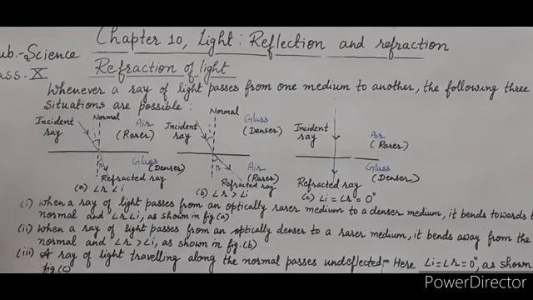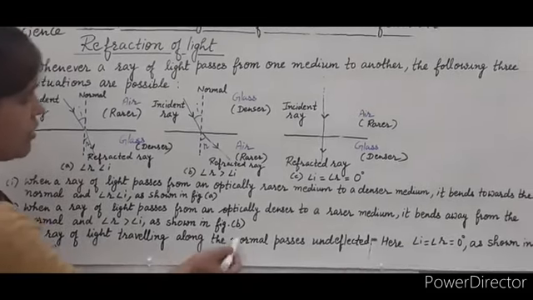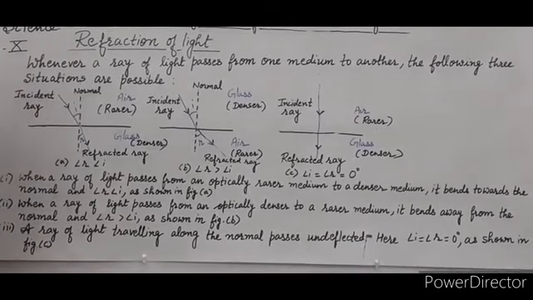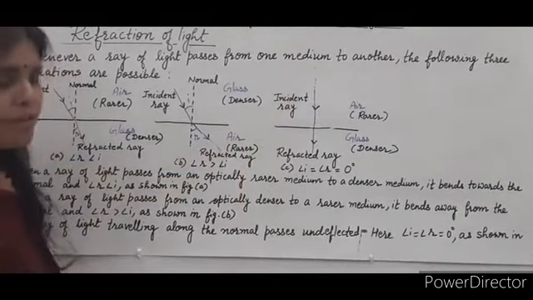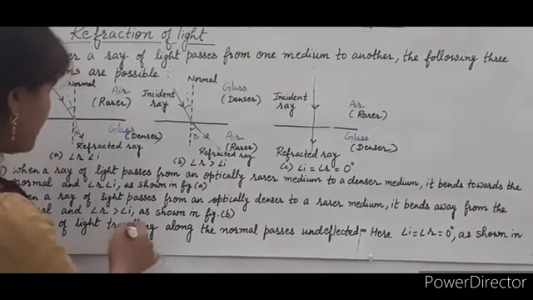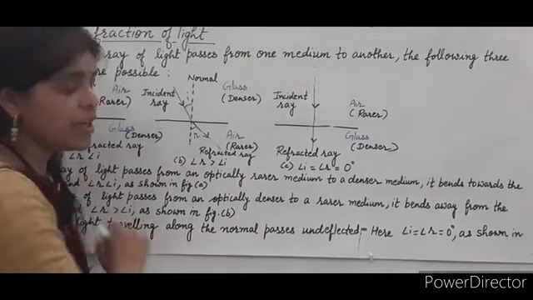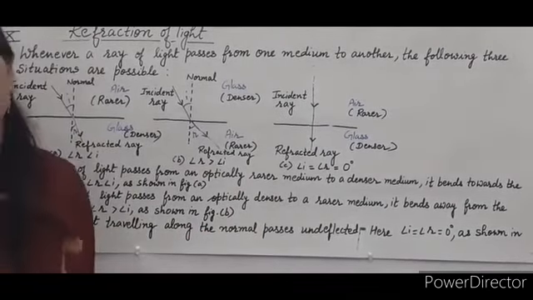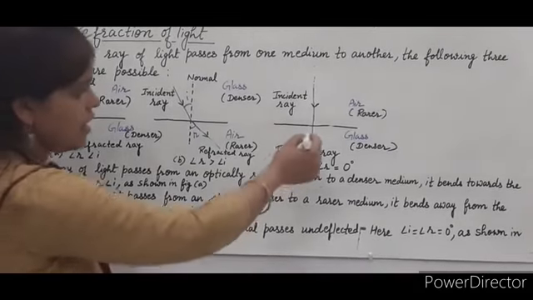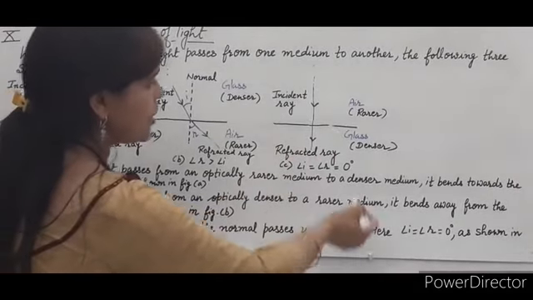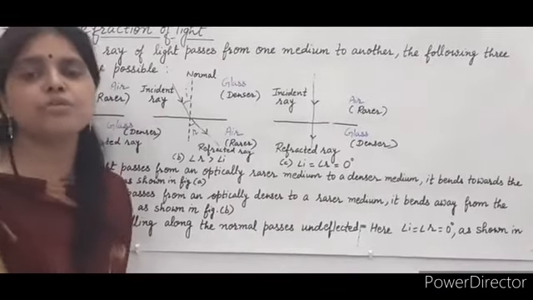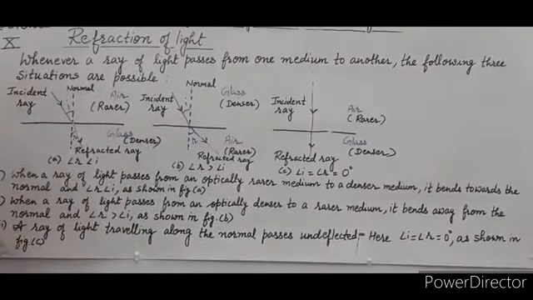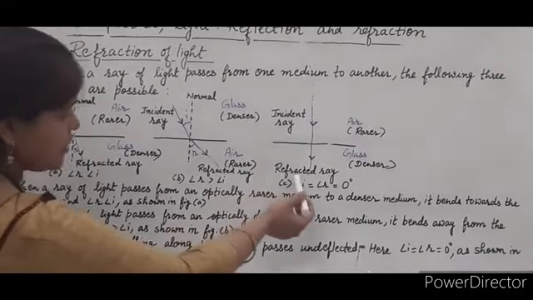Now the third case: when a ray of light is traveling along the normal, that is, when the ray of light falls perpendicular to the interface, it passes undeflected. So here angle I is equal to angle R, which is equal to 0 degrees, as shown in figure C.